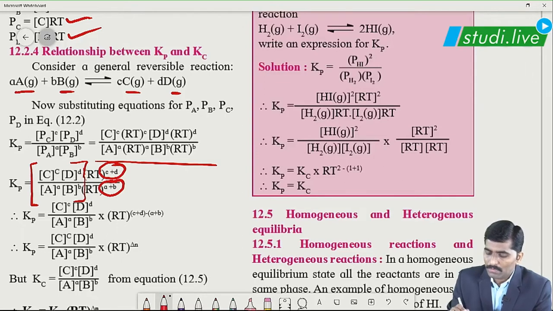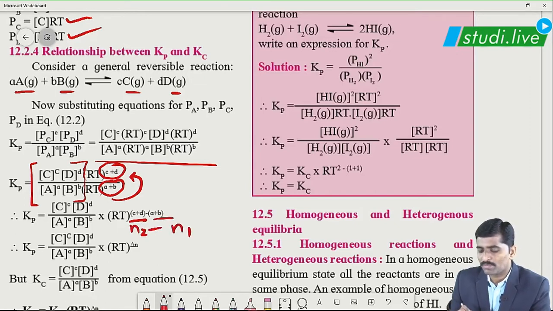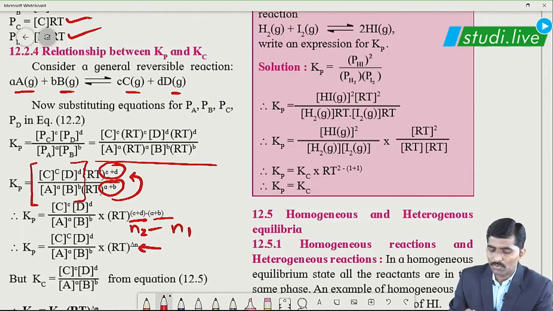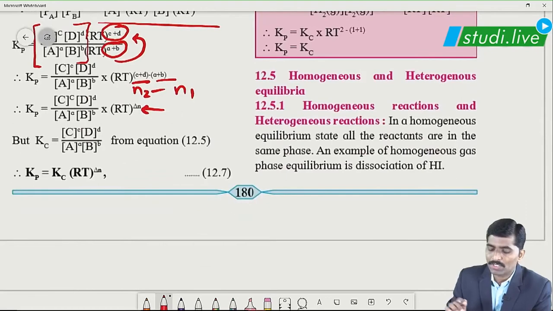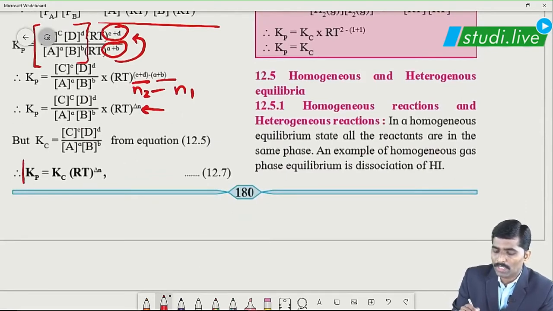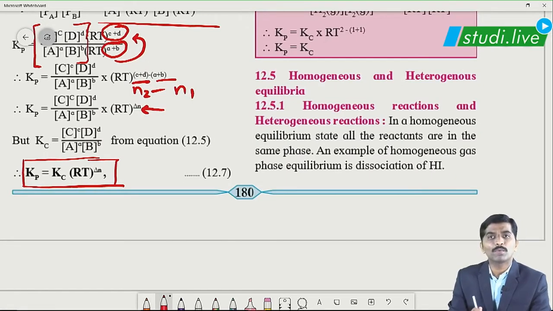RT is common, so take this term in the numerator, so RT raised to (c plus d) minus (a plus b), that is N2, number of moles of product, minus N1, number of moles of reactant. Change in number of moles is expressed as delta n. So Kc is equal to [C] raised to c, [D] raised to d upon [A] raised to a into [B] raised to b, and the overall expression changes to Kp is equal to Kc into RT raised to delta n. This is the relationship between Kp and Kc.